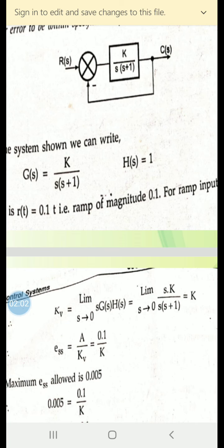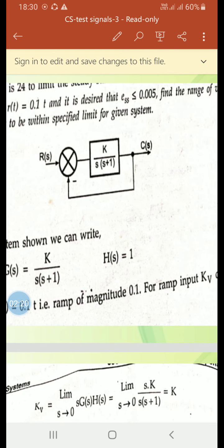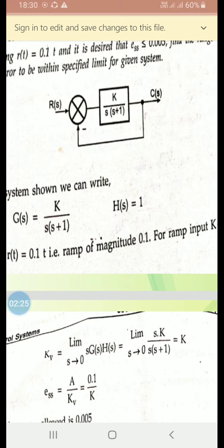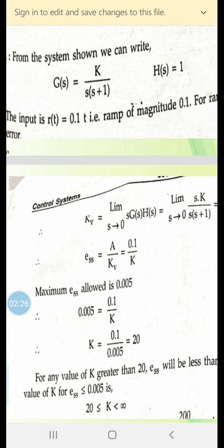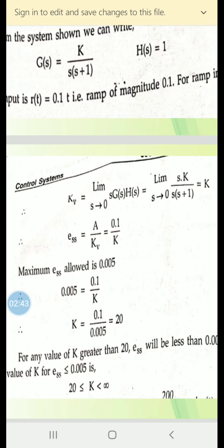Therefore ESS is equal to A divided by Kv, and A is the given magnitude 0.1, so it is 0.1 by K. Then we know that the maximum ESS allowed is 0.005, because it is said in the problem statement that ESS should be less than or equal to 0.005. So 0.005 is equal to 0.1 by K. Therefore, K is equal to 0.1 divided by 0.005, which is equal to 20.